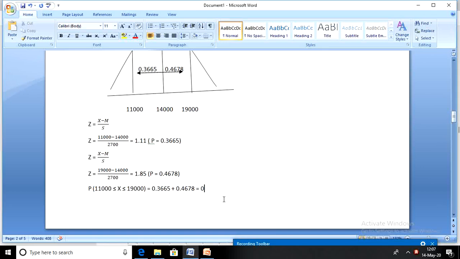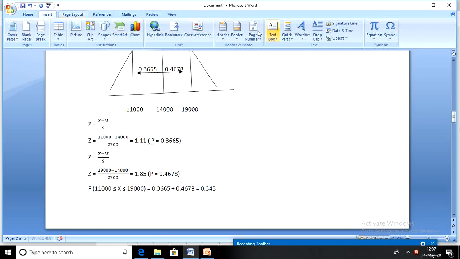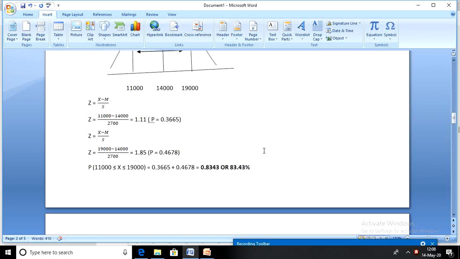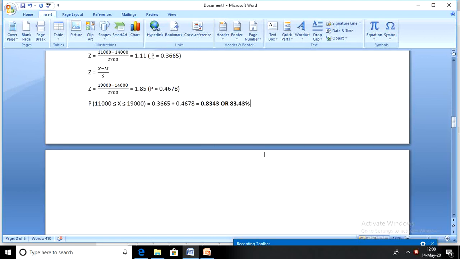When you do that, your final answer is going to be 0.8343. So 0.8343. This is the proportion of employees that are earning between 11,000 and 19,000. As a percentage, you can write it as 83.43%. 83.43% of the employees are earning between 11,000 and 19,000.